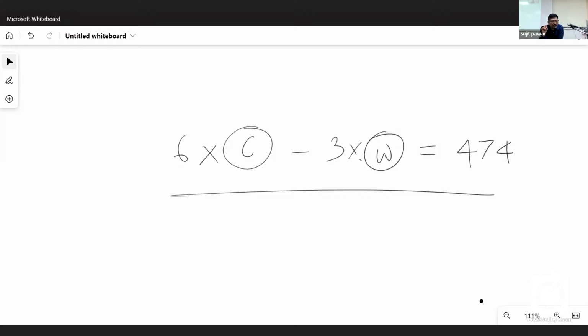For one question answered wrong, 9. If 2 questions are answered wrong, then 18. 3 questions answered wrong, 27, like that. So 126 is to be divided by 9 and not by 3. 126 divided by 9 gives you 14. 14 nines are 126, when you know tables. So 14 questions are wrongly answered, and all the remaining are correct. So 100 minus 14 gives you 86. So 86 questions were answered correctly.